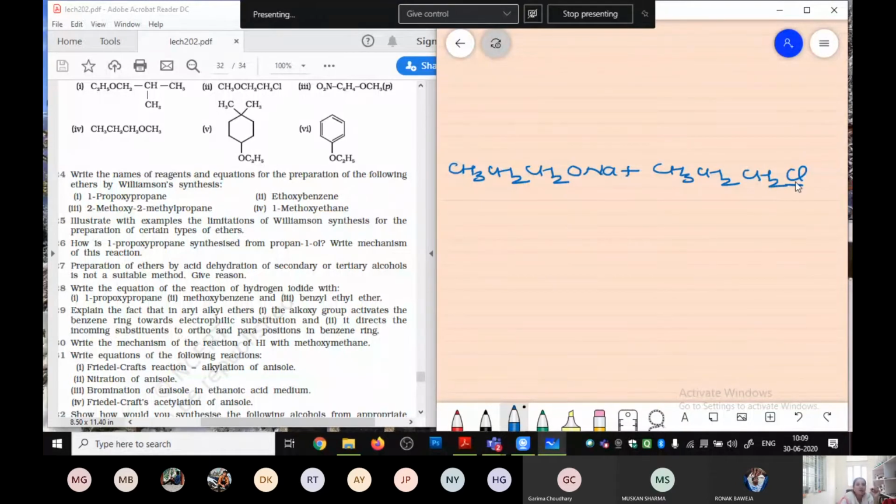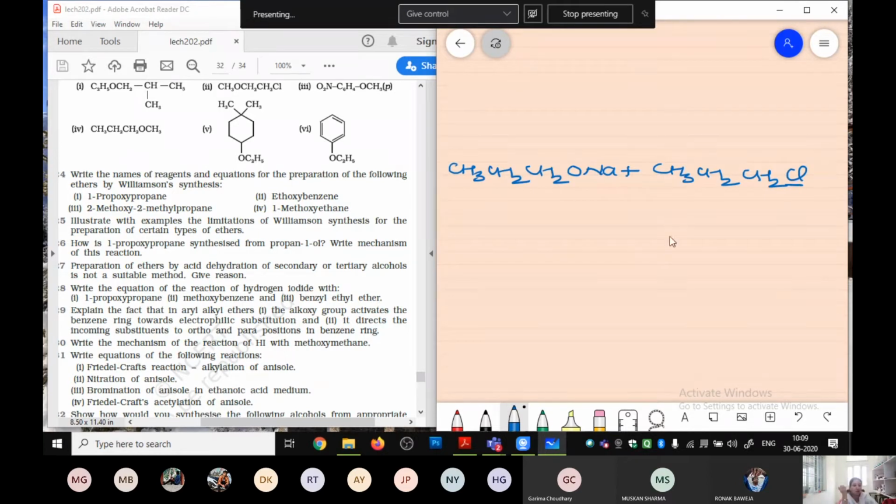Now, why have I taken SOCl2 to prepare a halide? Because, if you remember, I told you that this is the best method to prepare alkyl halides from alcohols. Why? Because the two byproducts, SO2 and HCl, are in the gaseous state, so they just evaporate.